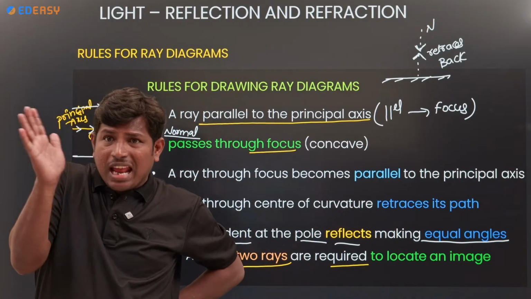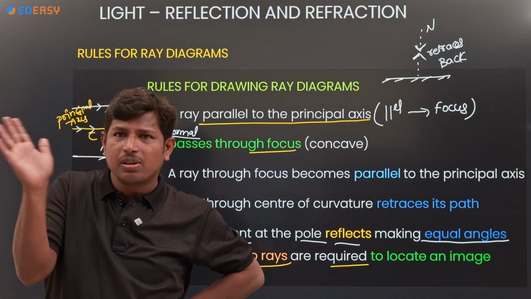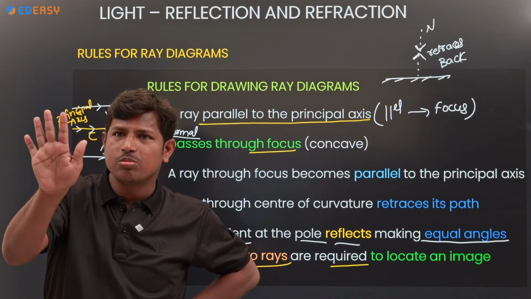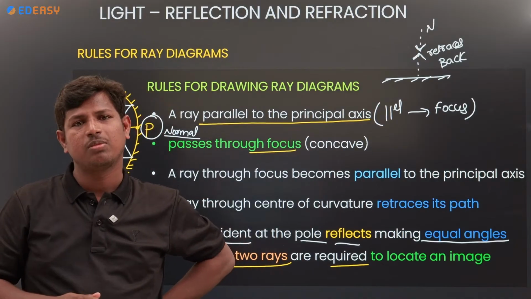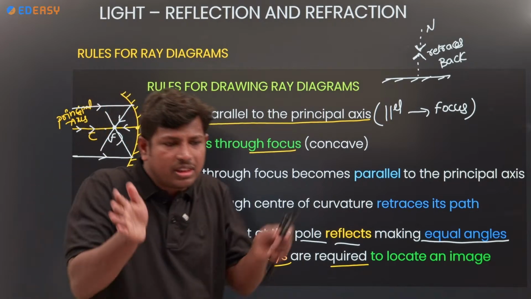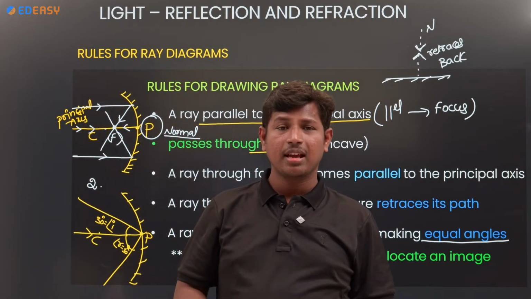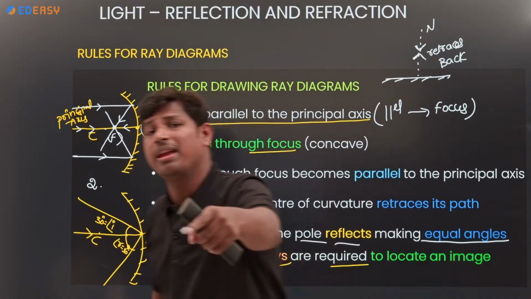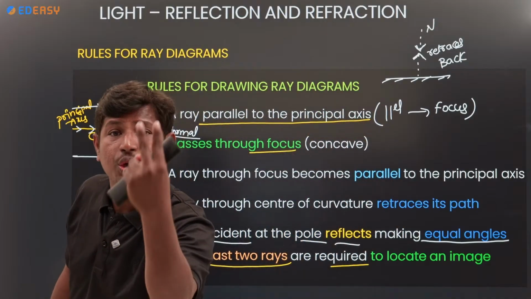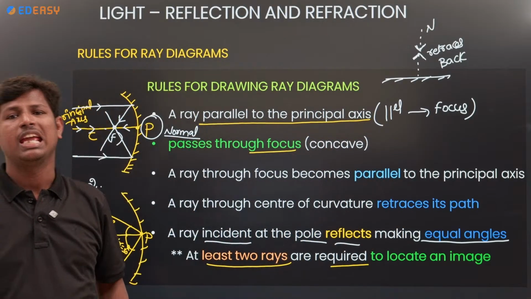Is it possible to clap with one hand? Is it possible with one hand? It's not possible. How can you clap without the other hand? With 2 hands it's possible. Right? Similarly, to form an image, how many rays are required? 2 rays are required to form the image.